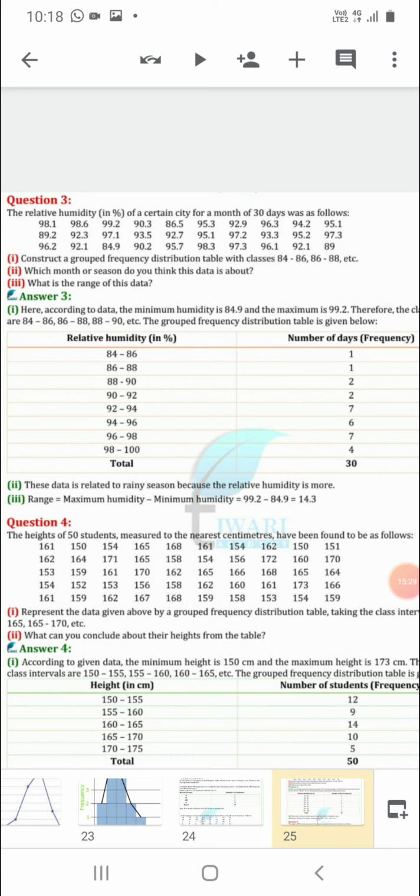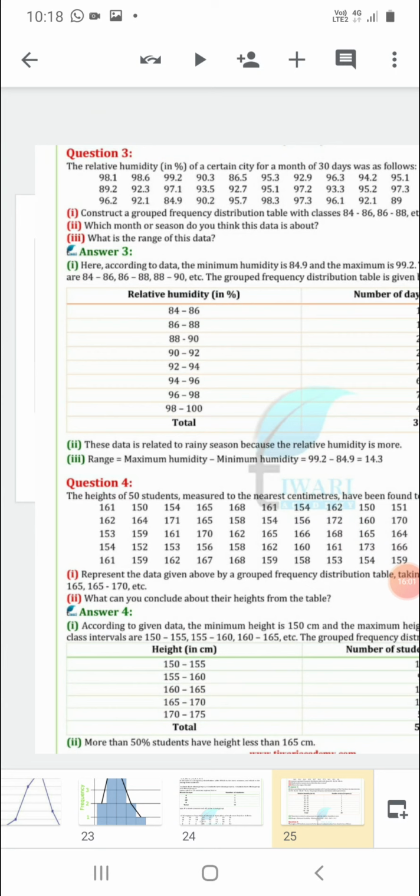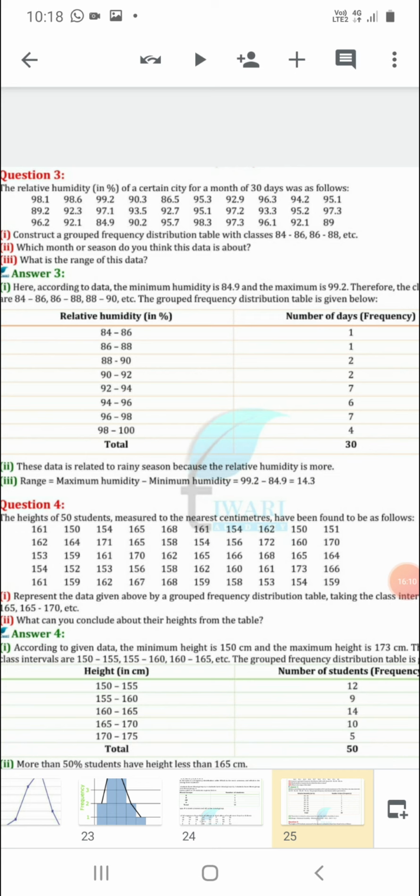Now the third question is, what is the range of this data? So for the range, dear students, we'll write the formula: maximum humidity minus minimum humidity. Maximum is 99.2 minus the minimum given to us in the table, 84.9. So just subtract. This is also the range. So 14.3 is the range.